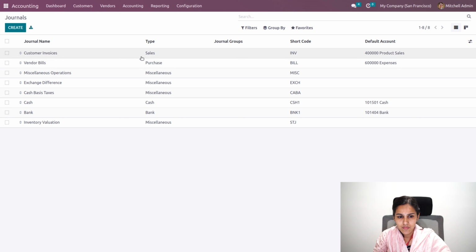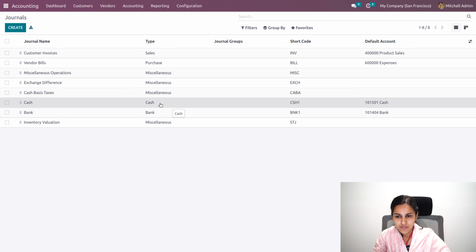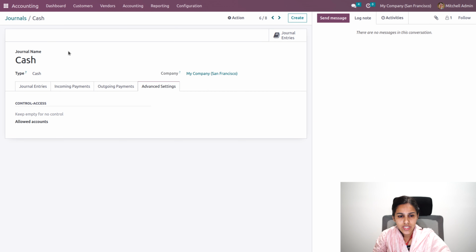Then our next journal is cash. Usually the cash and bank configuration will be the same. Similarly, the sales and purchase configuration will be the same. So for cash, you can see the type is already updated as cash type. So all the cash transactions will be recorded under the cash journal, and bank transactions will be recorded under the bank journal.